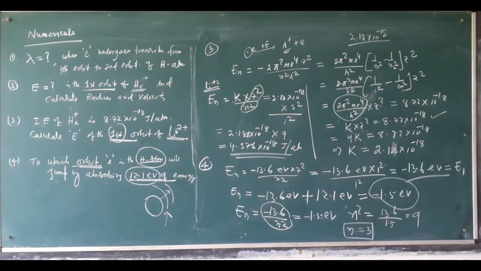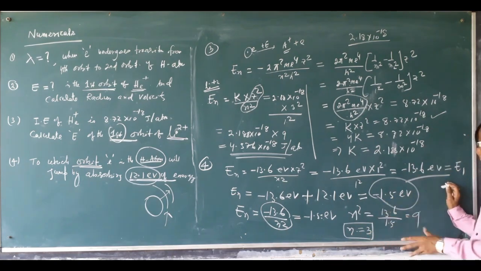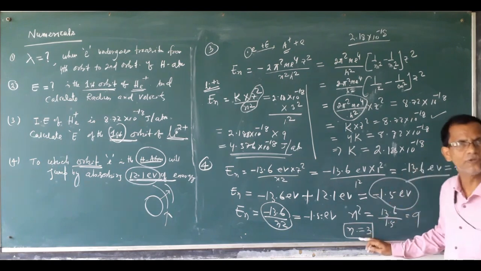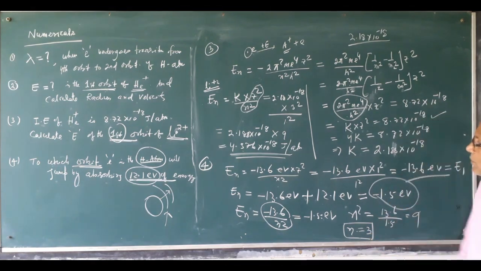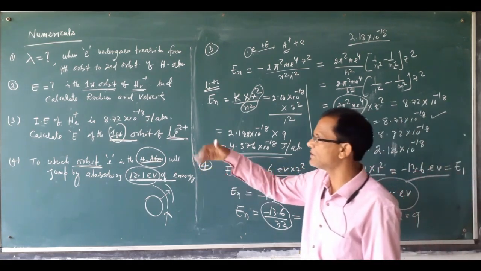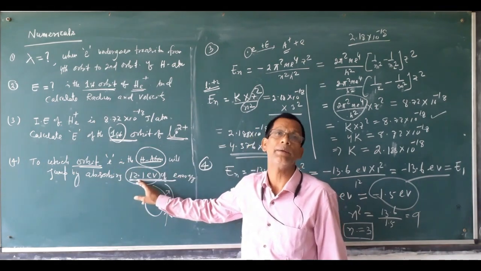Okay? Just see, the n value is 3. That means a round figure. When you are calculating, you have to see that the value should be a whole number, because a shell number should be a whole number. So what is the question? What will be the shifting of the electron, to which orbit, if this much energy is absorbed?